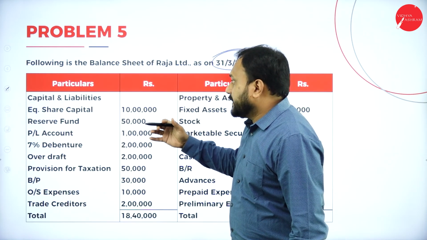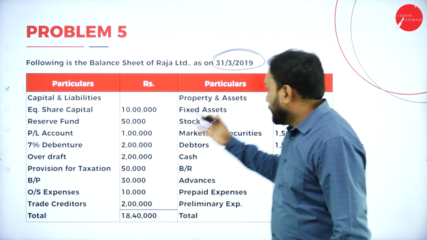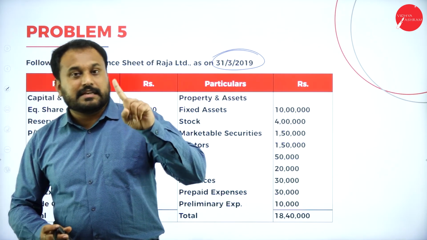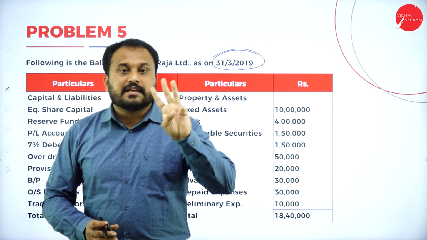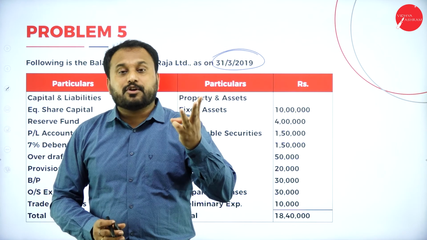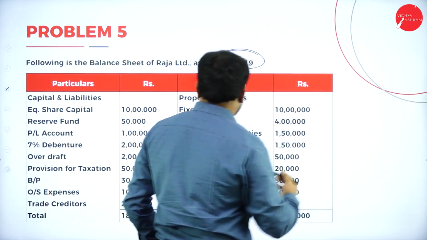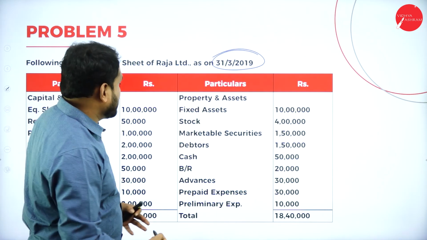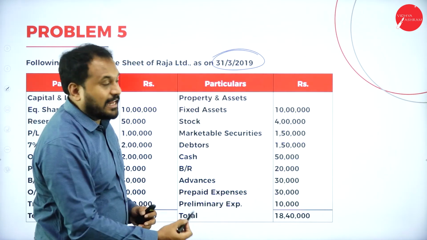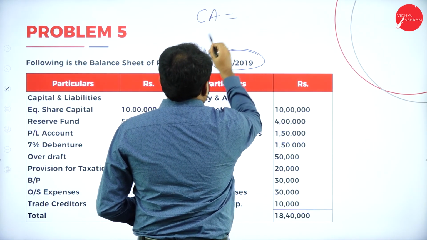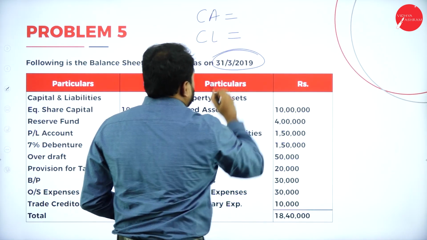What is the question that they are asking? Here we have liabilities, here we have assets. What we should do is calculate 3 things: current assets, quick assets, current liability, now without bank overdraft, quick liability. So here I'll take a working note. Let's go with this. First we'll calculate assets. The first thing is current assets, then we'll calculate current liability.